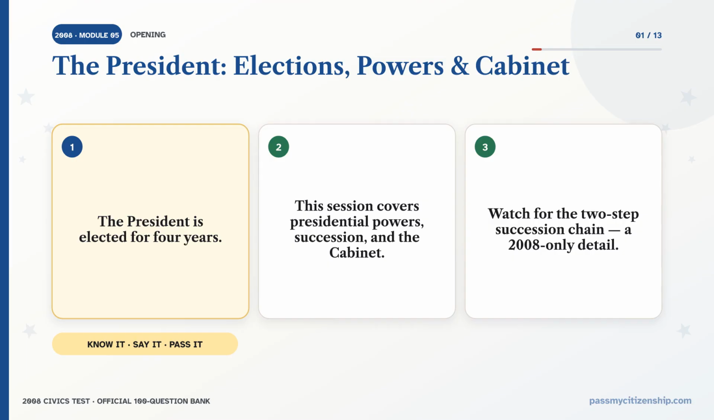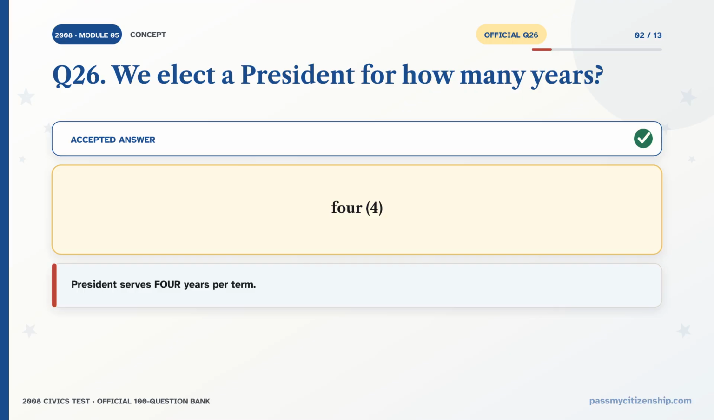This session covers the presidency, the length of a term, the month we vote, who becomes president if the president or vice president can no longer serve, the president's powers, and what the cabinet does. Question: we elect a president for how many years? The accepted answer is 4. President serves 4 years per term.